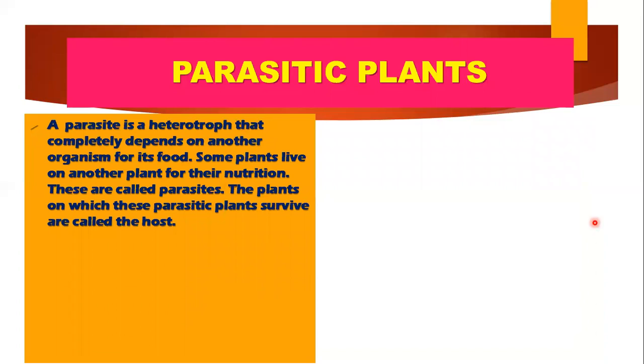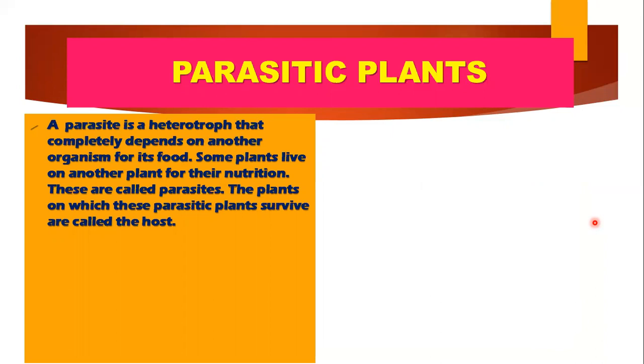So parasitic plants कौन से होते हैं? Which derive their nutrition from others. और इसमें there are 2 terms, parasitic plants में आपको 2 चीजें याद रखनी हैं. One is parasites, the plants which live on other plants and derive their nutrition from others, are called parasites. And the plant on which these parasites survive is called the host. ठीक है? Parasite plants कौन से हुए? Which derive their nutrition from others, and such other organisms from which parasitic plants are obtaining their nutrition are called host plants.